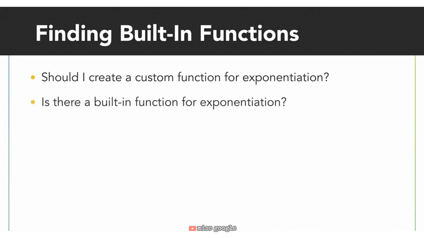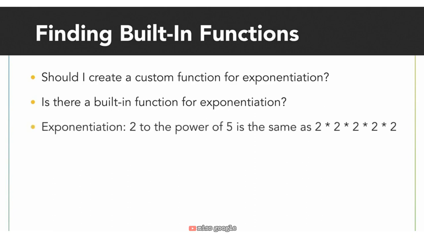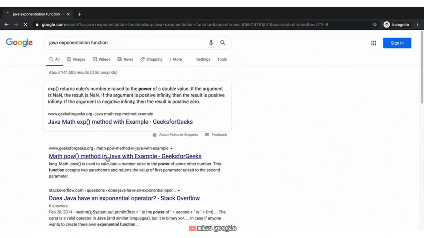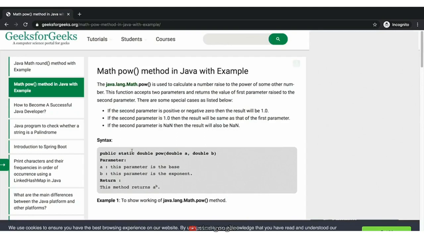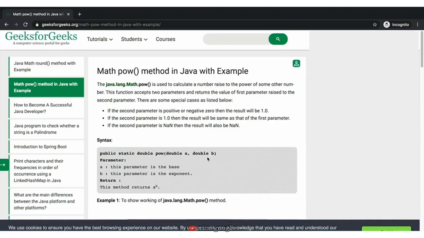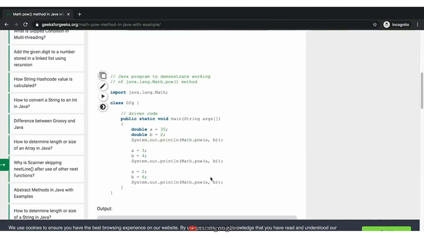So you'll Google around and try to find some examples of a built-in function that already does exponentiation, or an example of a user-defined function. Let's try doing that now. All right, here's one, math.pow, and there are 2 inputs. The first input is for the base, and the second input is for the exponent. We take the base to the power of the exponent, hence the function name pow. The way we access it is through math, using the dot operator.